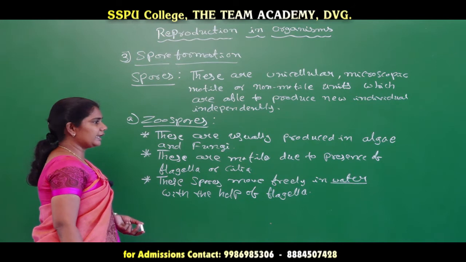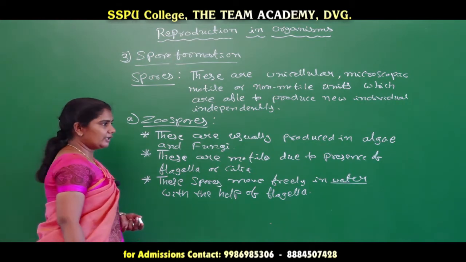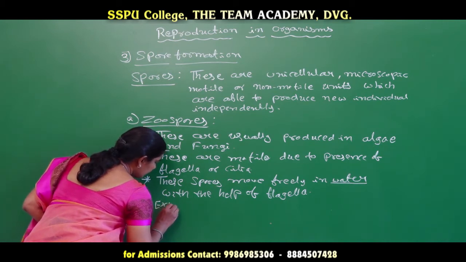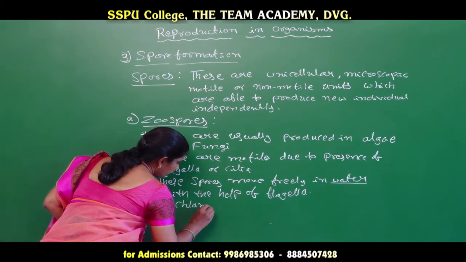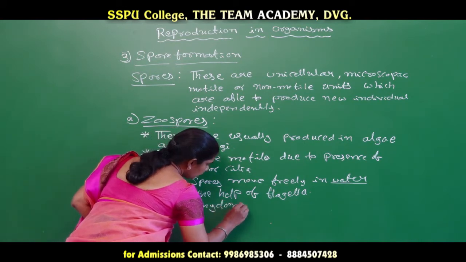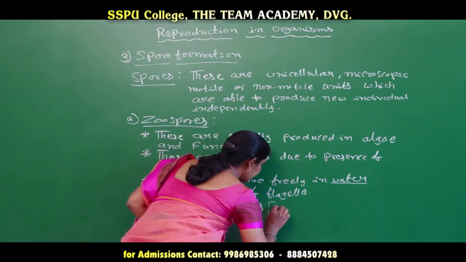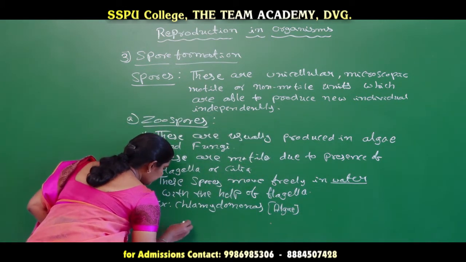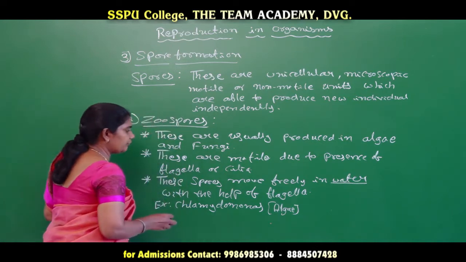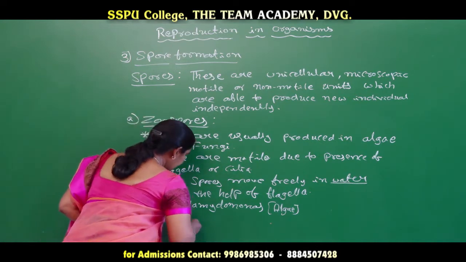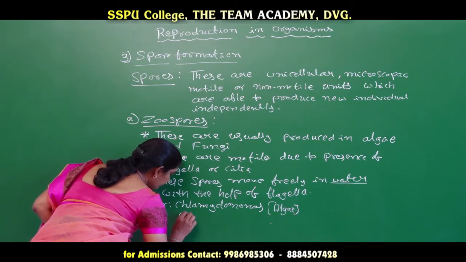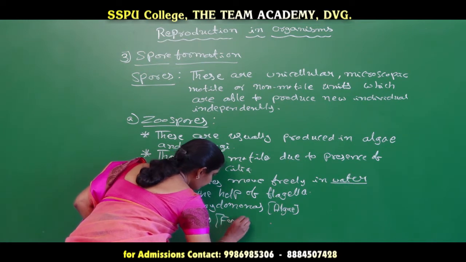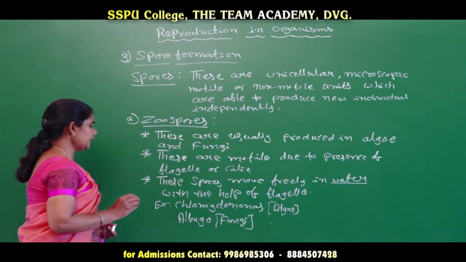When it comes to examples of zoospores, we can take Chlamydomonas, which comes under the category algae, and another example which we can take is Albugo, which comes under the category fungi.